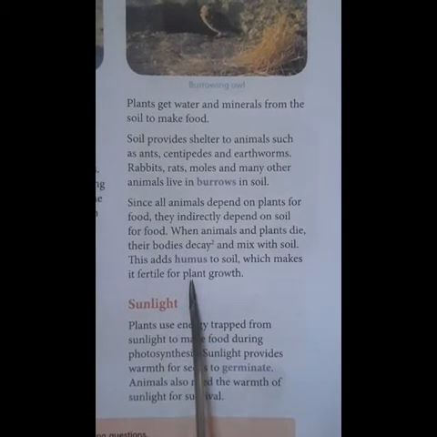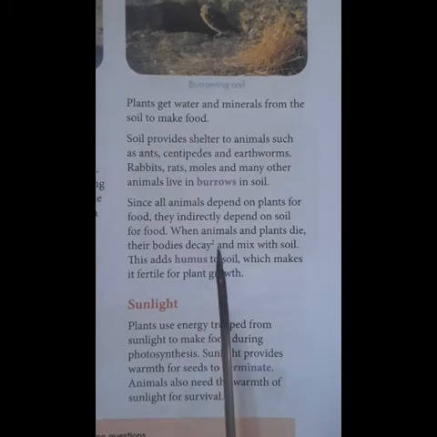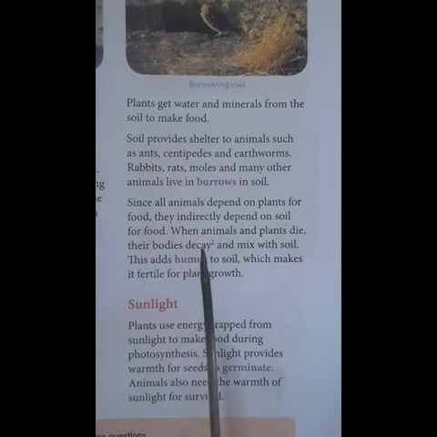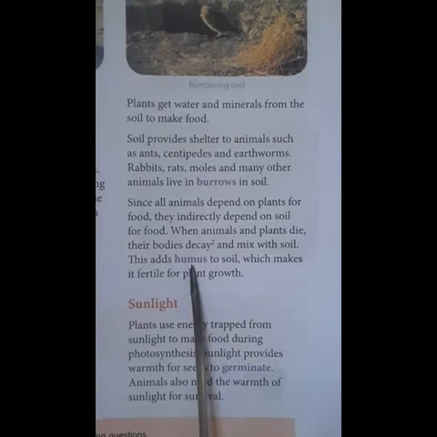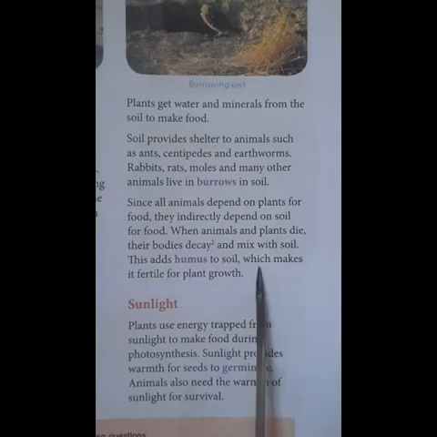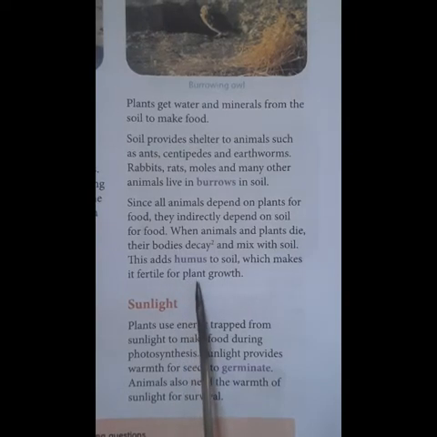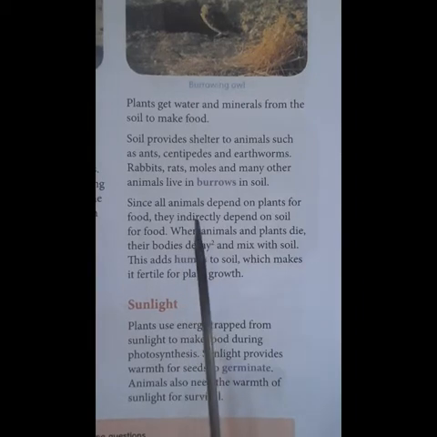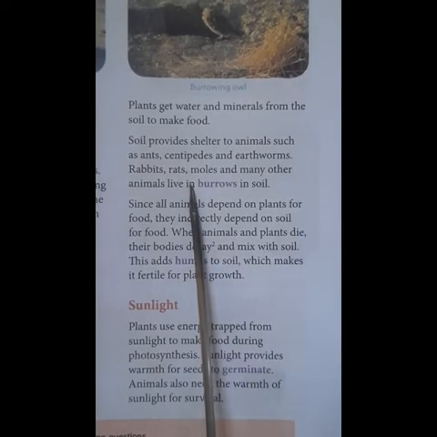That is why from here you came to know that even plants and animals are dependent on the soil. On the other way, when plants and animals die, they join the soil and become humus, which adds to the soil, and thereby it makes the soil fertile, thereby helping the growth of the plants also. That is why soil is very much important for all the living organisms.